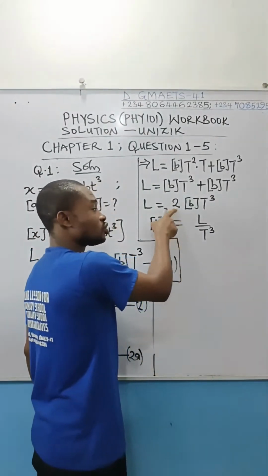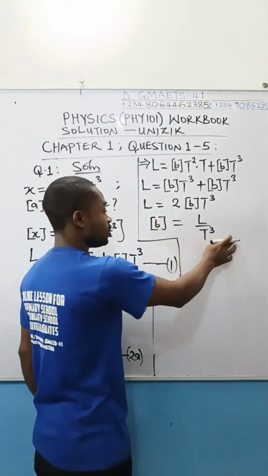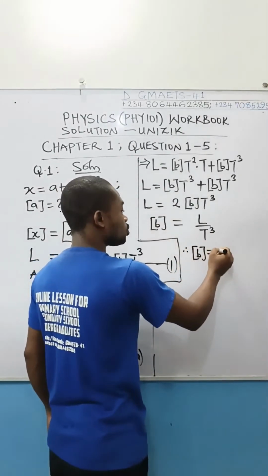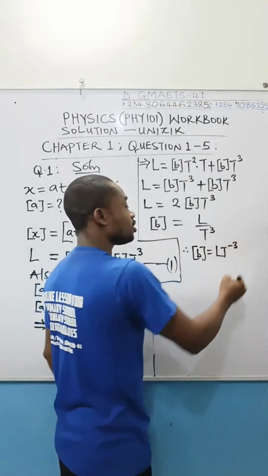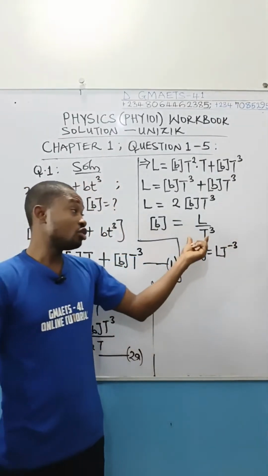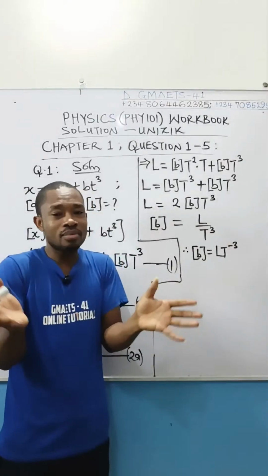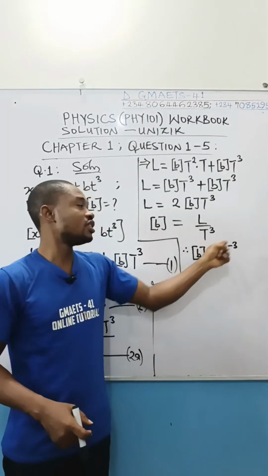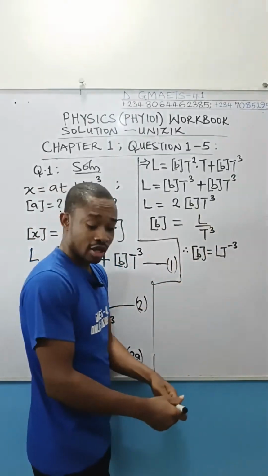So we're going to drop this 2 because it's a multiplier. You don't use it in dimensional analysis. Therefore, the dimension of B is equal to LT raised to the power of minus 3. You know that you do not write dimension normally, we are not allowed to leave dimension in quotient form. So you move this guy up. All of these, I've explained them very well.